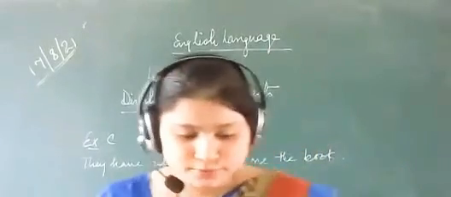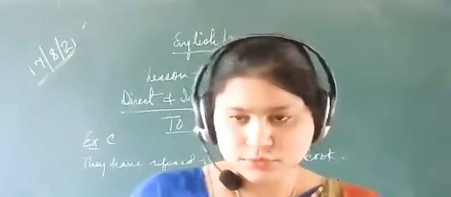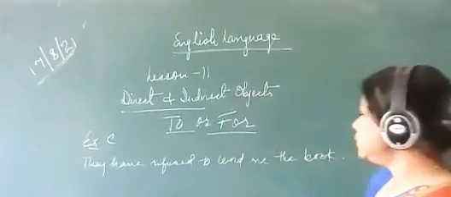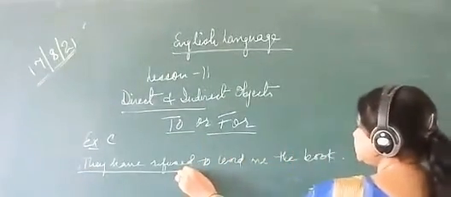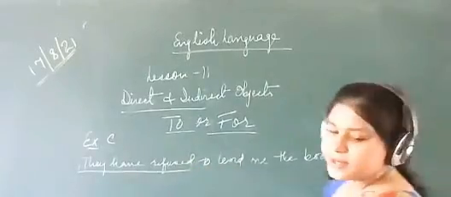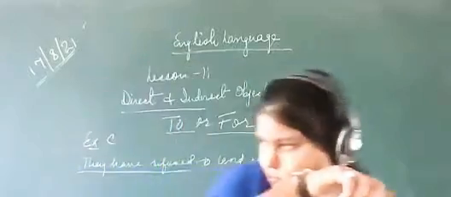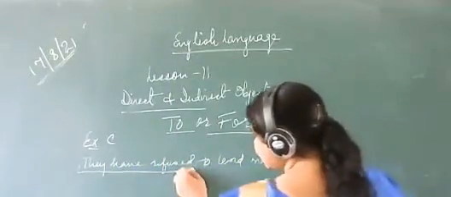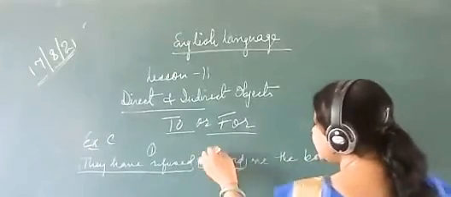Okay. So here the answer will be: they have refused. That will be first. Then to here will be second.